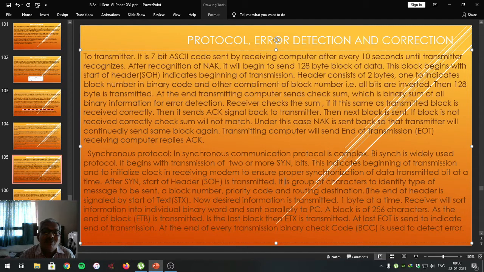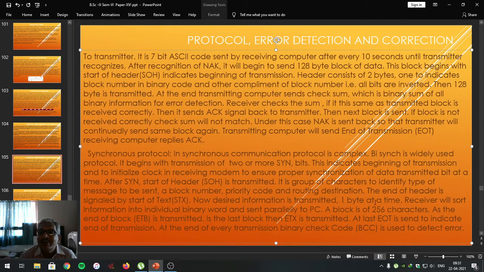So that is the purpose for which start of header is sent. The end of header is signaled by the start of text. STX means start of text. Now the desired information is transmitted. Start of text means text transmission begins.